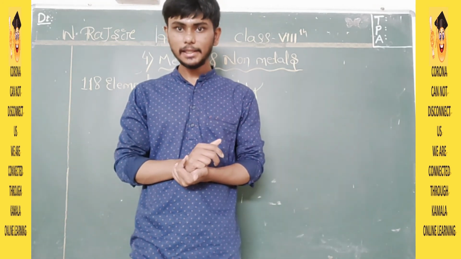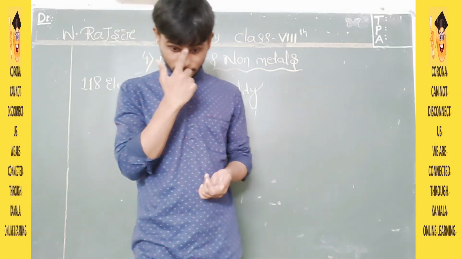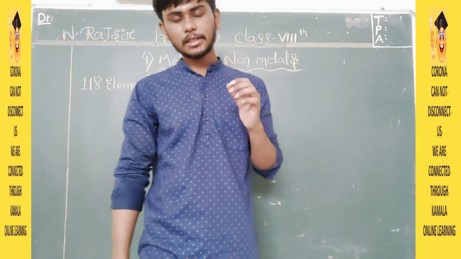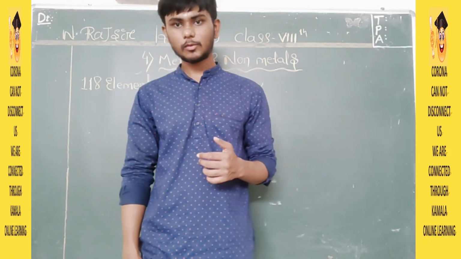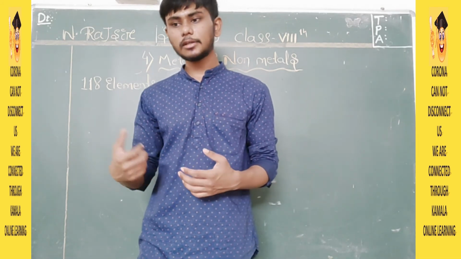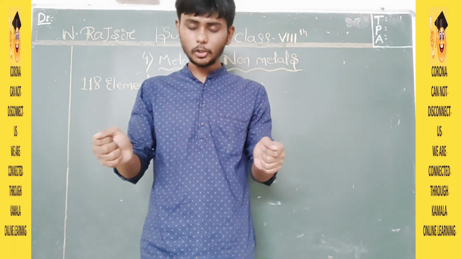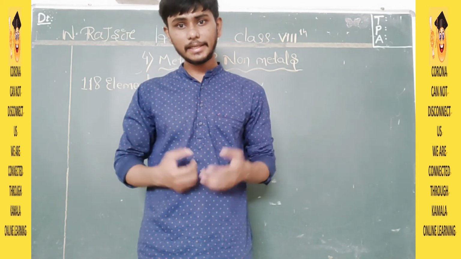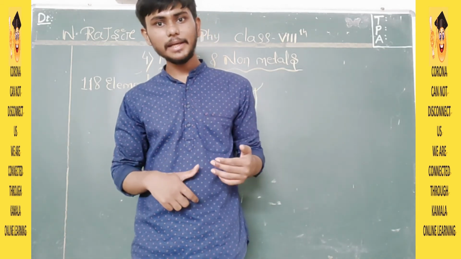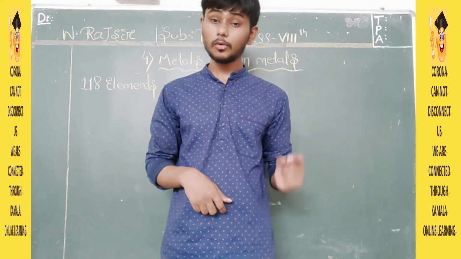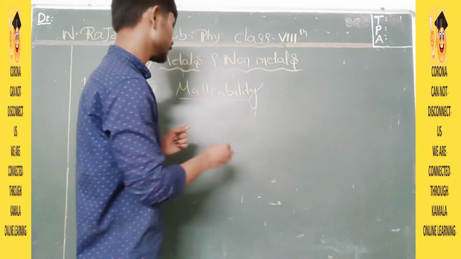Have you ever observed a blacksmith who makes iron objects, or goldsmiths who make golden ornaments? They beat the metal into plain sheets and convert it into various shapes. So malleability is a nature restricted only to metals.